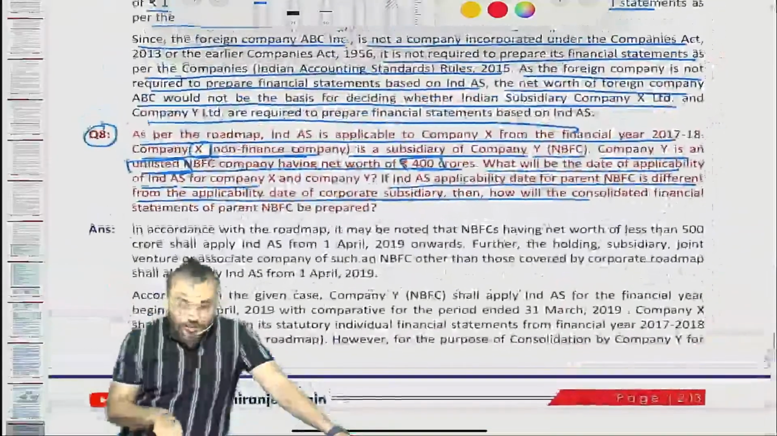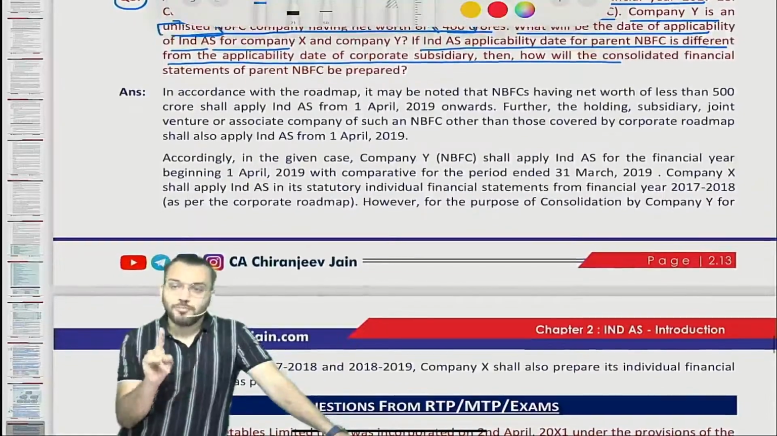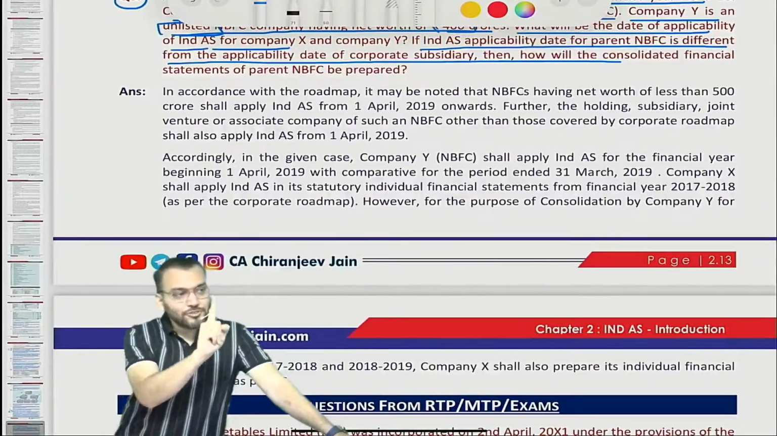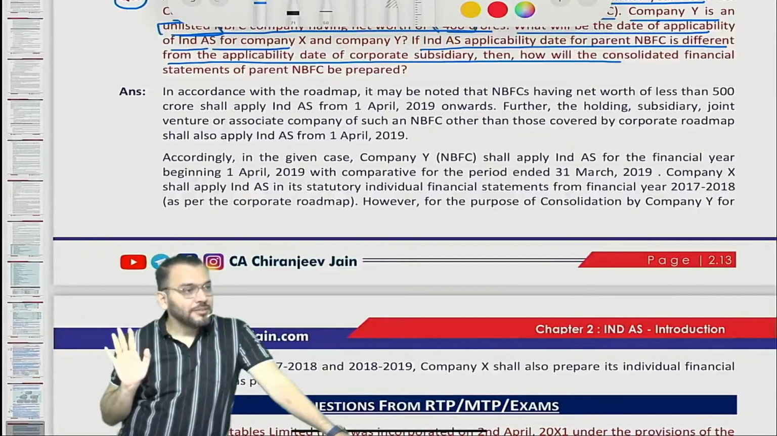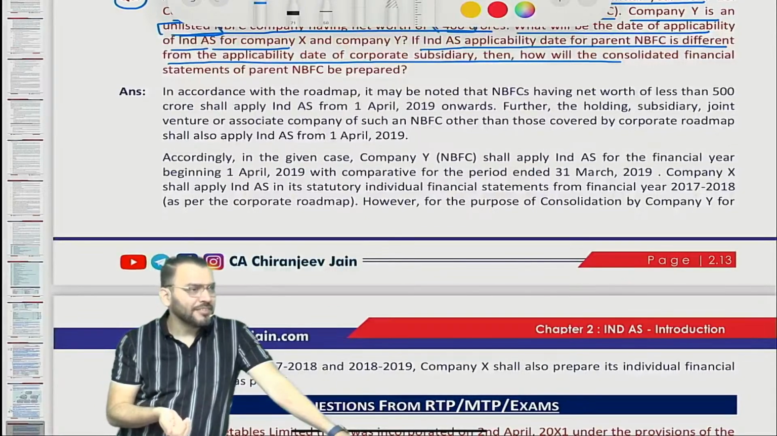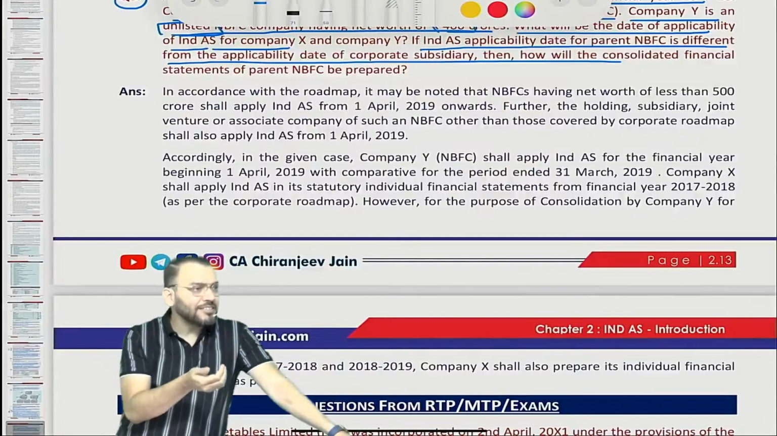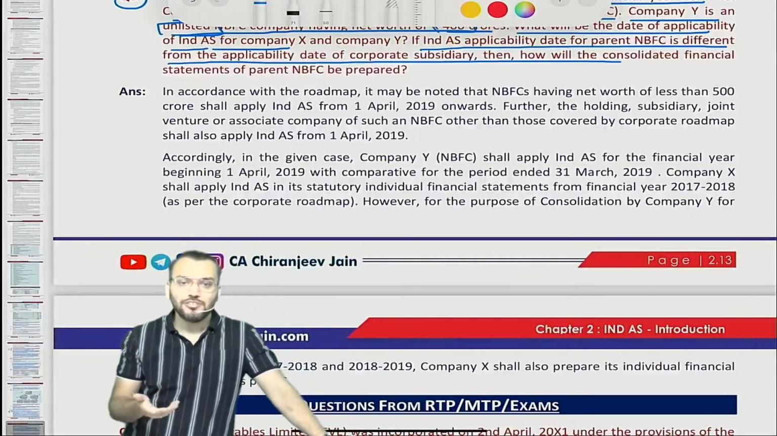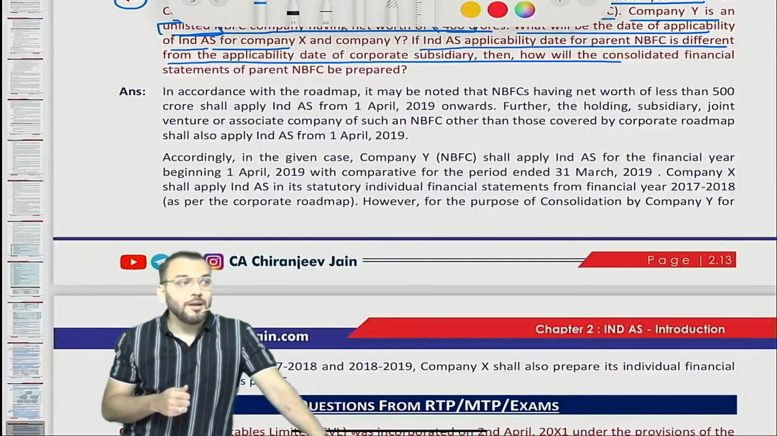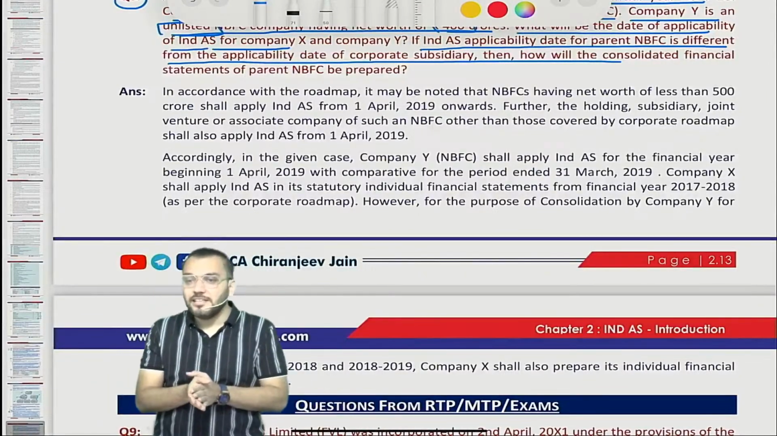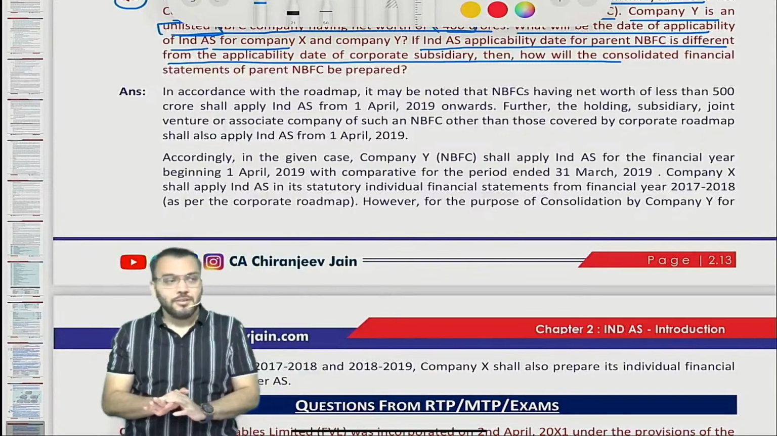So all these 8 questions are newly inserted questions. So surely in your exam one question will come out of these 8 questions, or they can create a similar question like this. Till now they have not given any question on a banking company because Ind AS is not applicable. However, if they create a question on a banking company, you need to say Ind AS is not applicable right now.